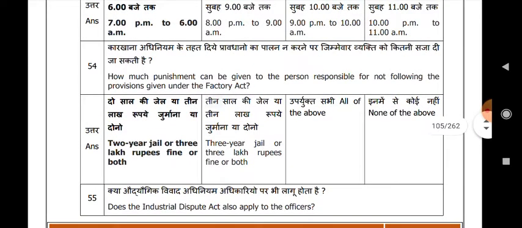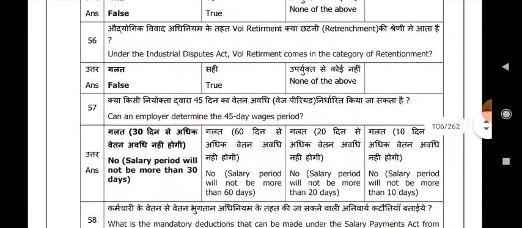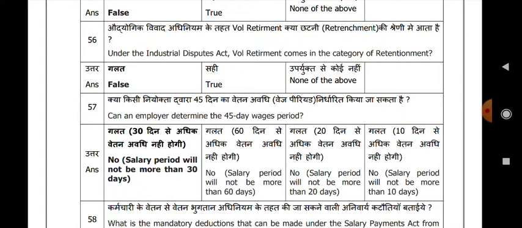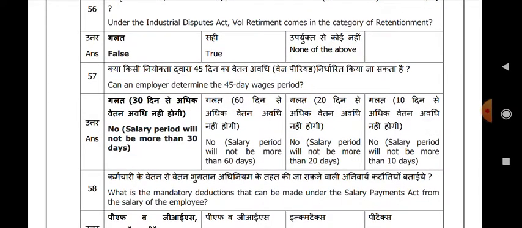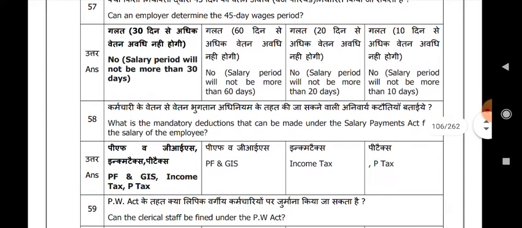Does the Industrial Dispute Act also apply to the officer? False. Under the Industrial Dispute Act, voluntary retirement comes in the category of retrenchment. False. Can an employer determine a 45-day wage period? No. The wage period will not be more than 30 days. What are the mandatory deductions that can be made under the Payment of Wages Act from the salary of employees? PF and GIS, income tax, P tax.